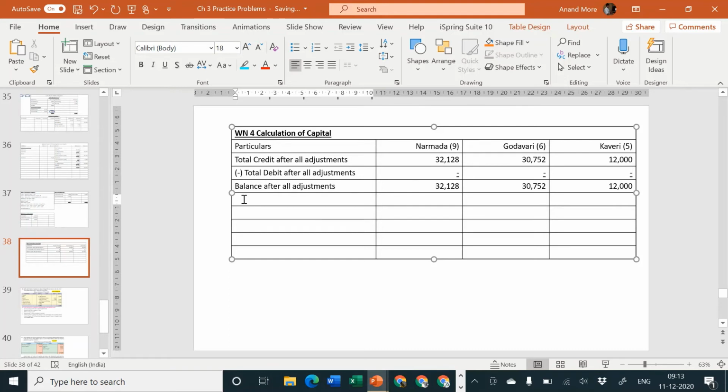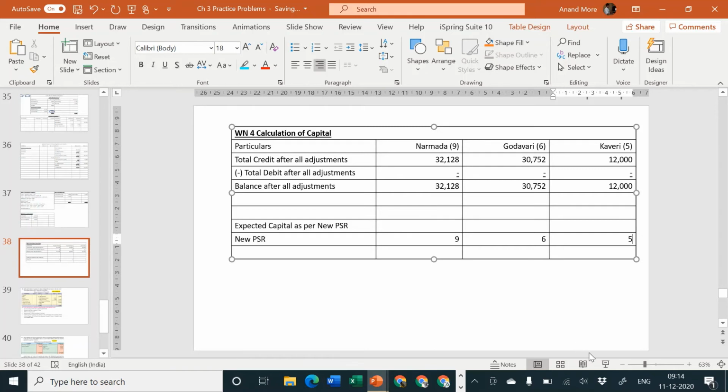Then we are required to find out what is the expected capital. Expected capital as per new PSR. And what is the new PSR? New PSR we had just now written in the heading also. New PSR is 9:6:5. Sir, but what is to be the basis?